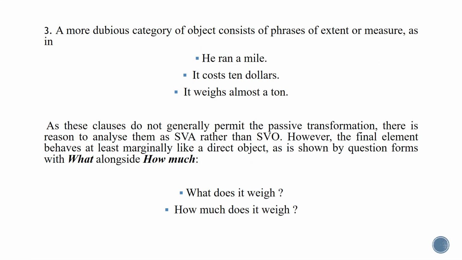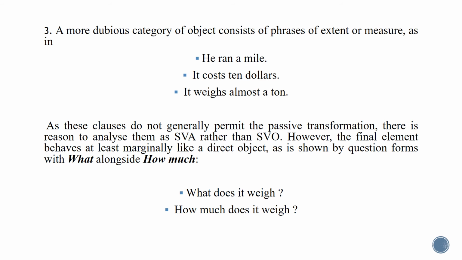Another kind of affected direct object, which is regarded to be dubious or questionable, is when you have the direct object coming in the form of a noun or a noun phrase that expresses extent or measure. For example, when I say he ran a mile, it costs $10, it weighs almost a ton.